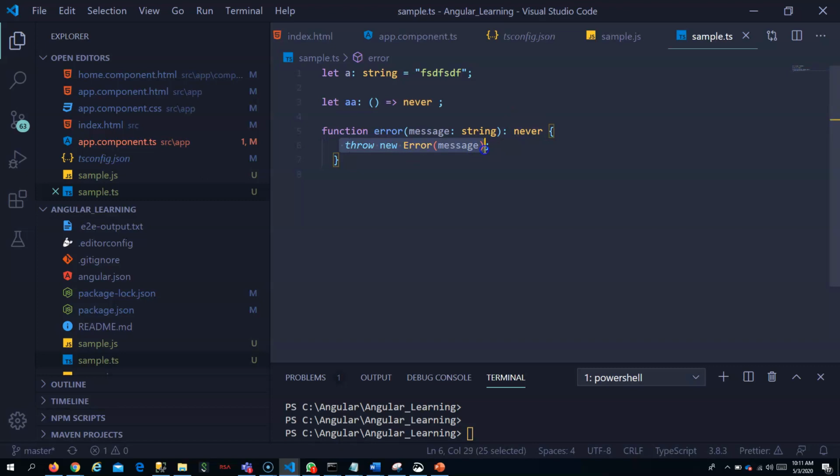So in that case, it returns only an error. Like this, you can use it actually.